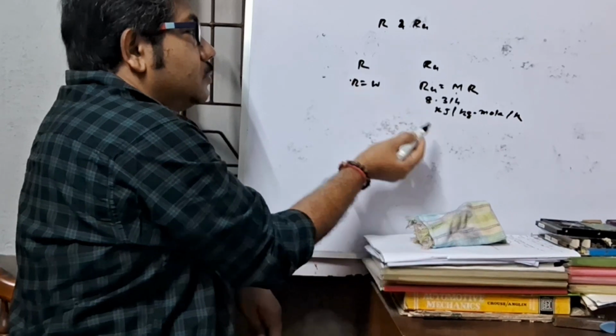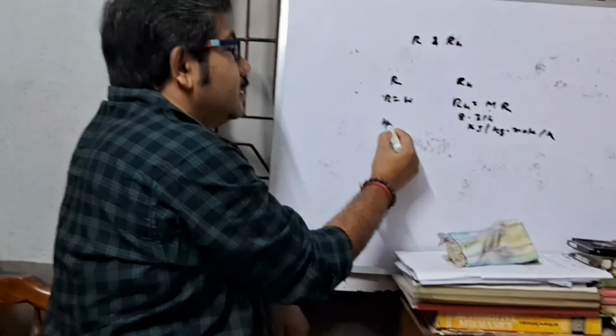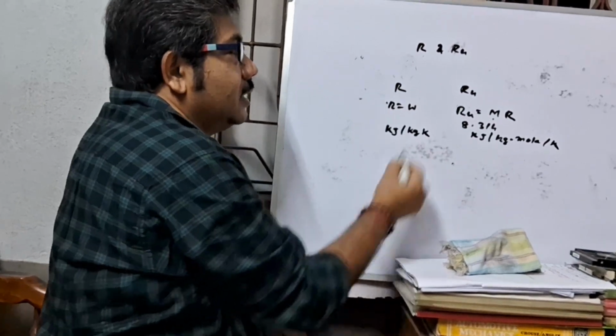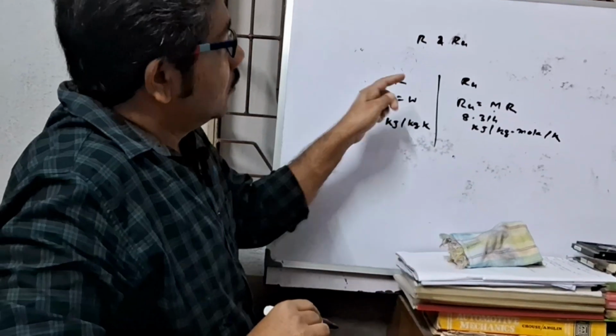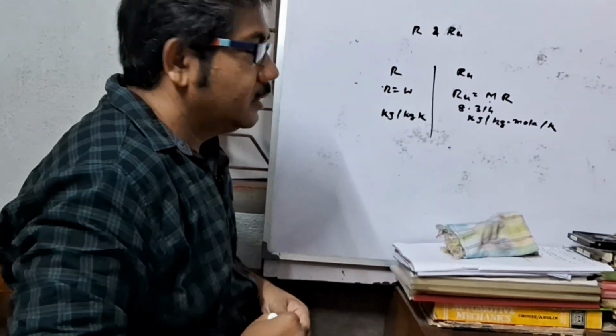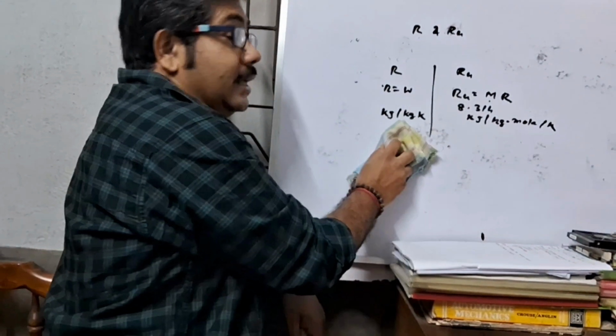But the unit of R is kilojoule per kg Kelvin, and this is the difference between gas constant and universal gas constant.